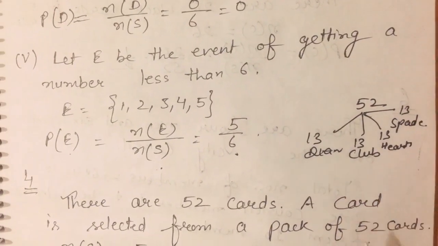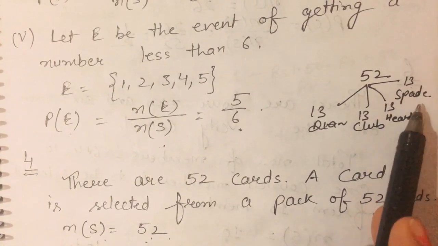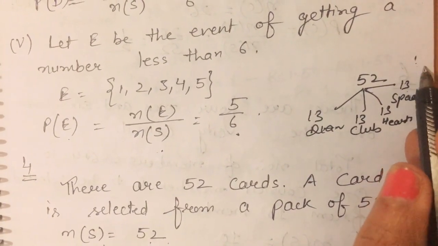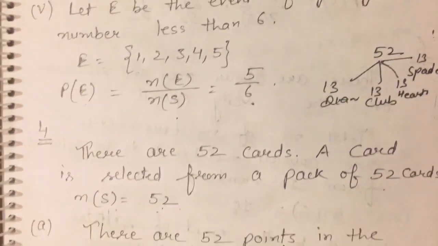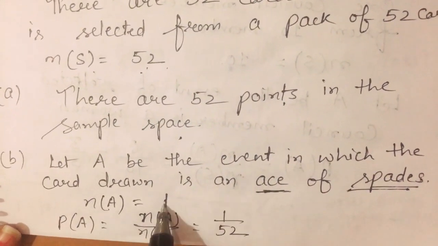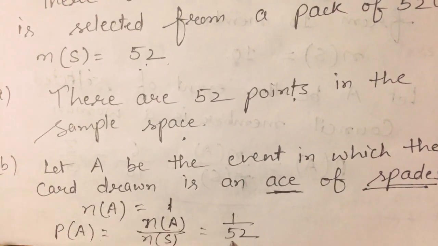And we have to take the ace of spade. In the spade suit there is only one ace, then the 2 card, the 3 card, total 13 cards. So the number of ace of spade cards is 1 and the total is 52. Then what is the probability? 1 upon 52.